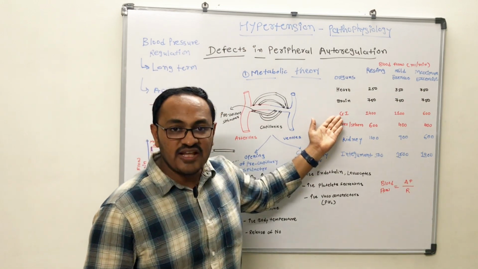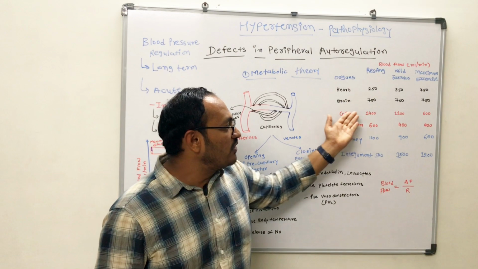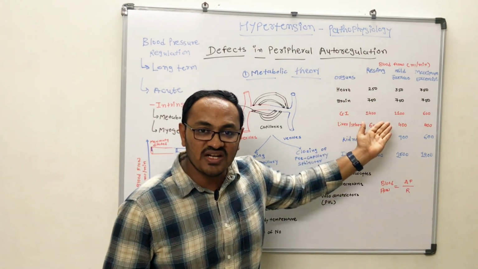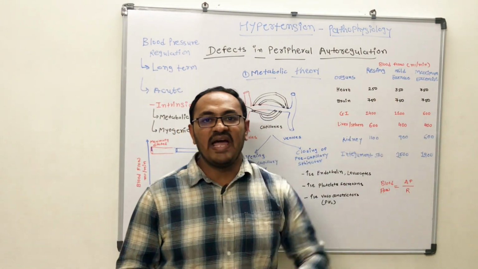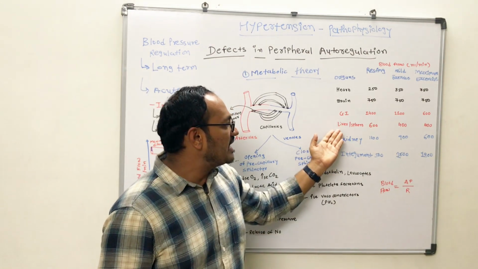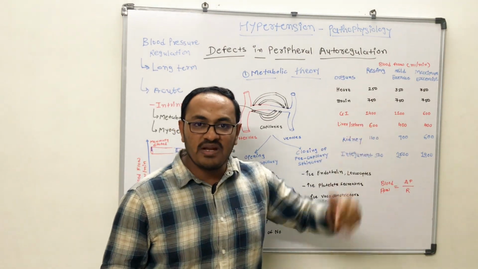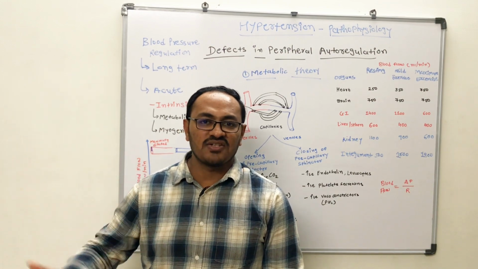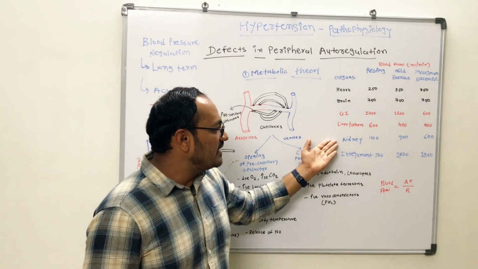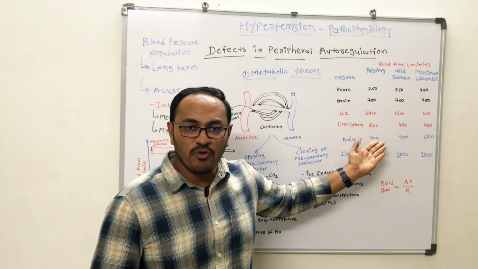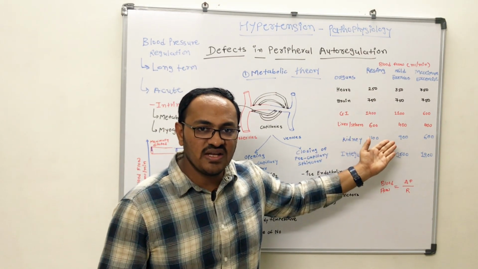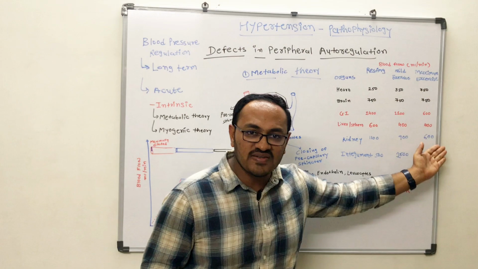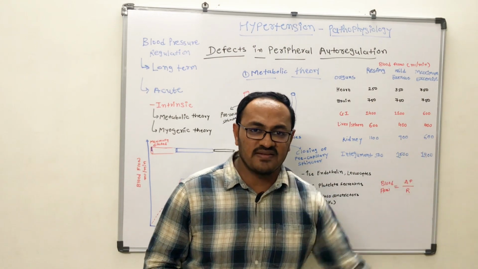In the gastrointestinal tract, the blood flow remains high in the resting condition and low in the exertion condition. Similarly, in the liver and spleen, blood flow remains high in the resting condition and decreases upon exertion. In the kidney, there is high blood flow while the person is resting, and blood flow decreases when the person starts exercise.